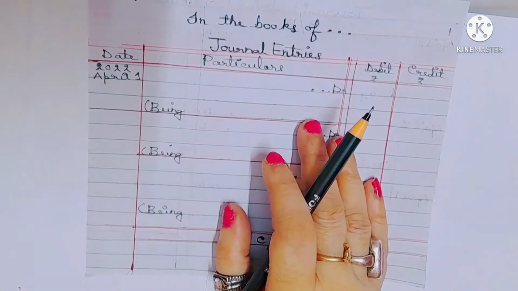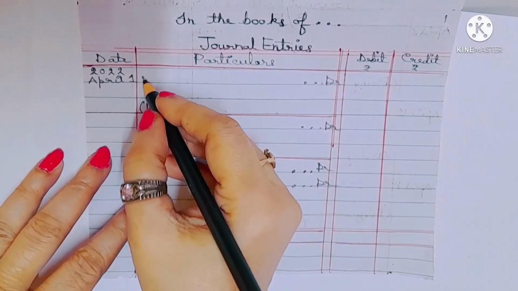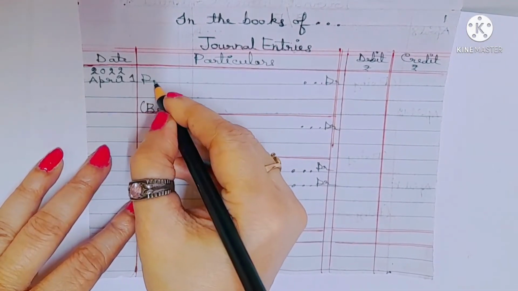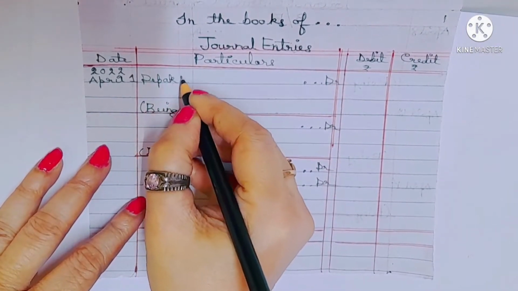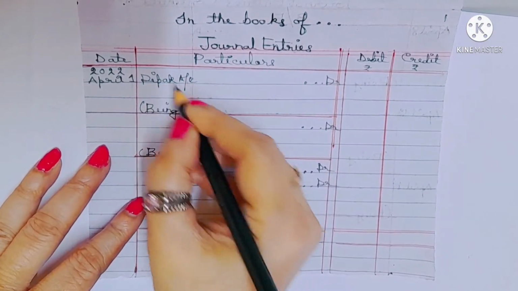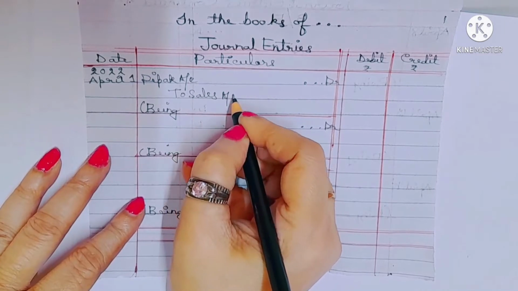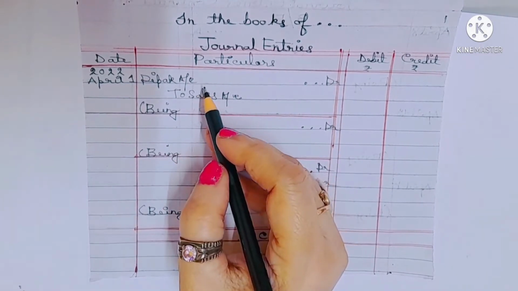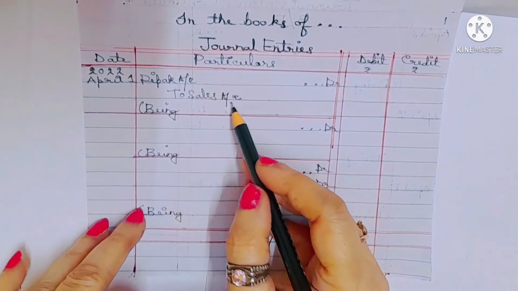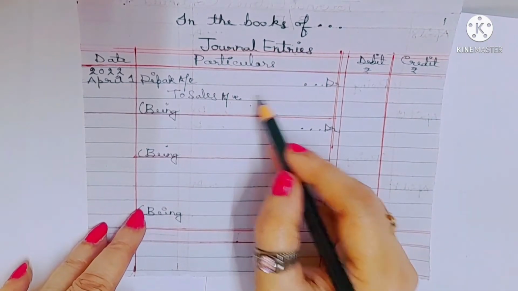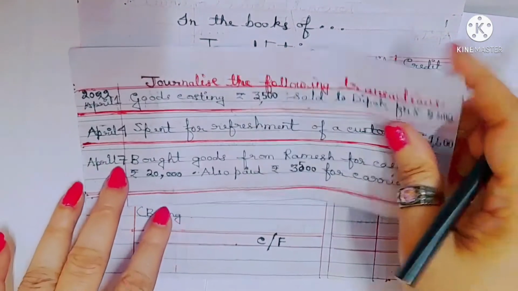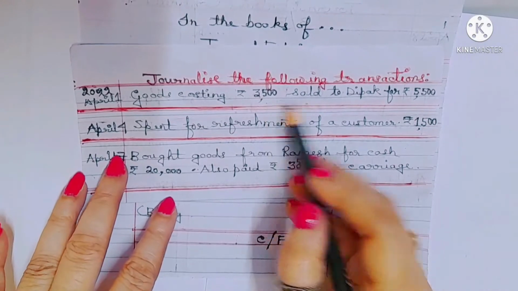That is on 1st April. Deepak account debit to sales account. We all know Deepak falls under personal account and sales falls under real account or nominal account. So goods costing 3,500 sold to Deepak.